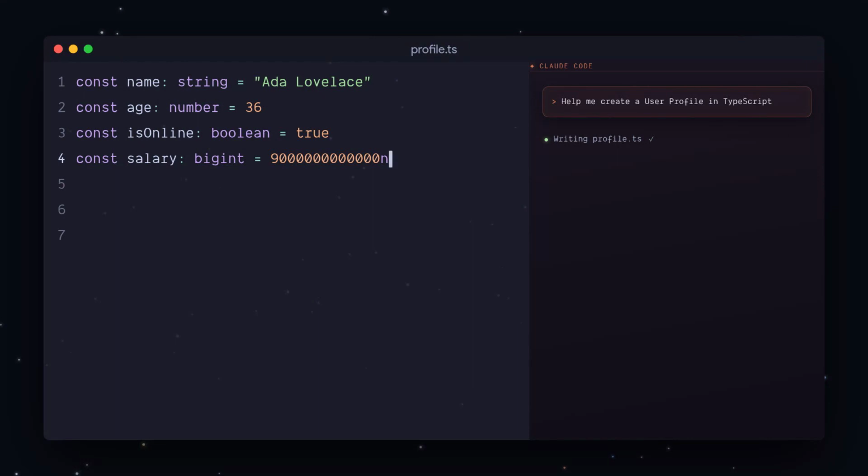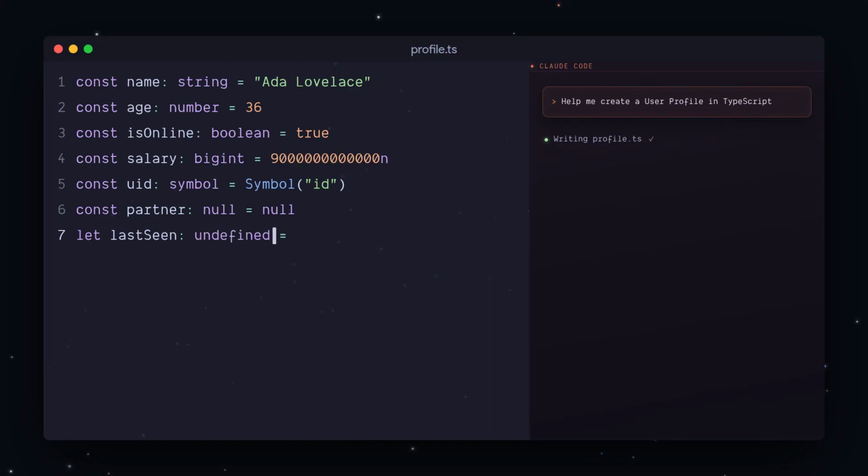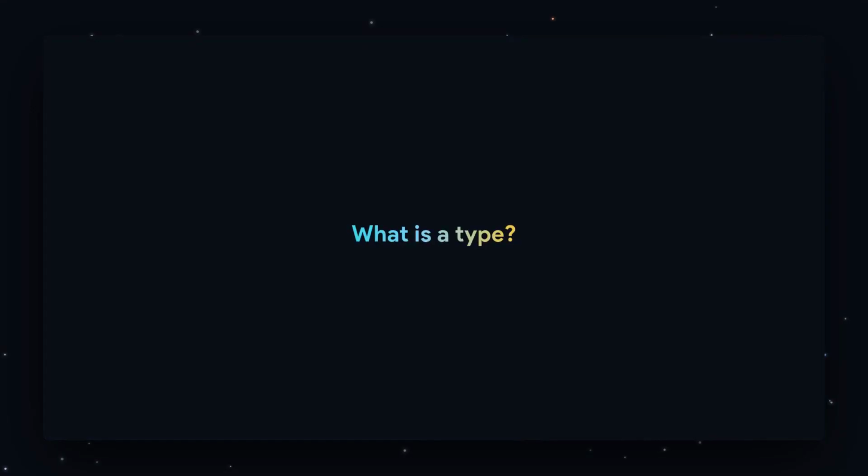After that, UID, a symbol, a guaranteed one-of-a-kind value. Then partner, that's null, deliberately empty, on purpose. And finally last scene, undefined, the value that says nobody's set this yet. What value to store is determined by what type the variable is. But what is a type?